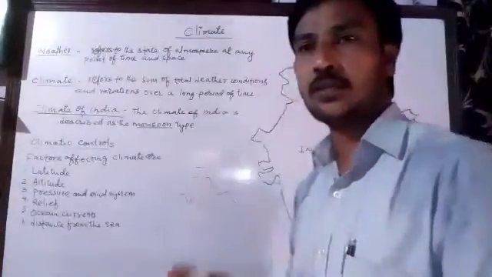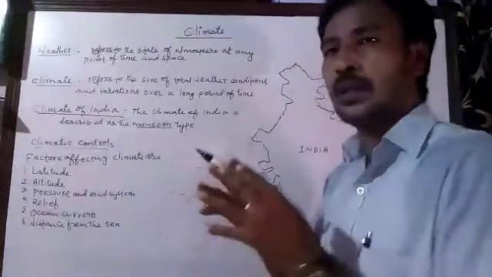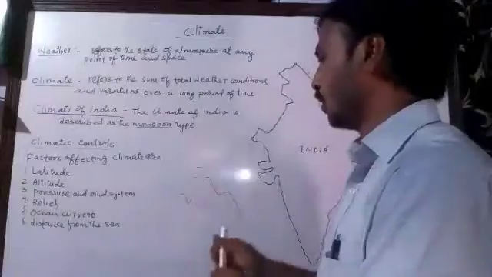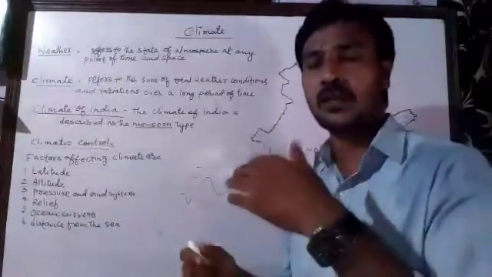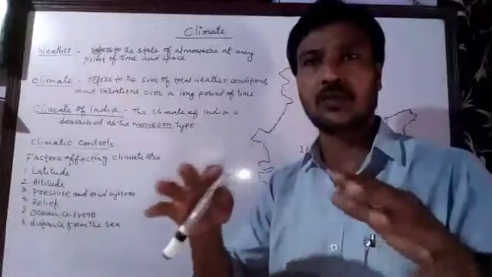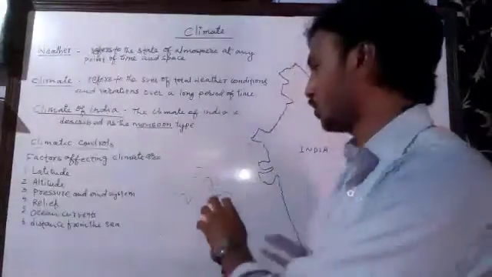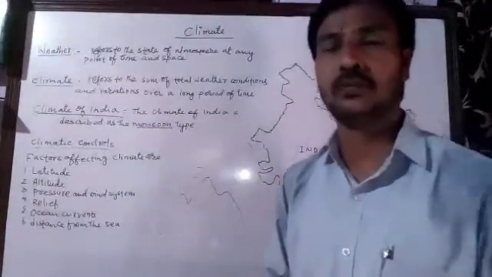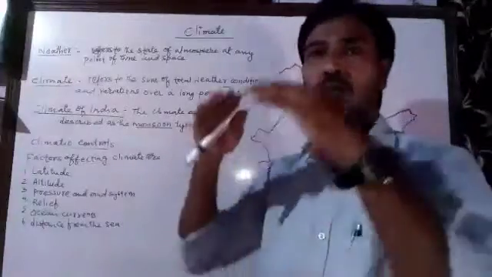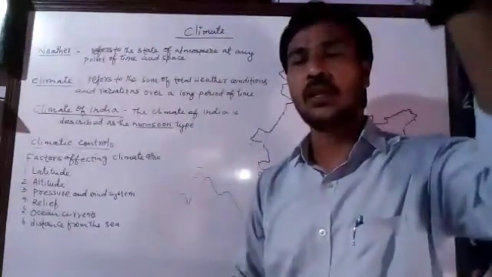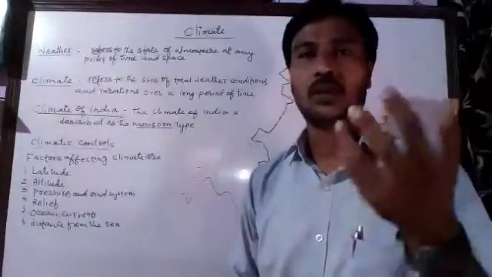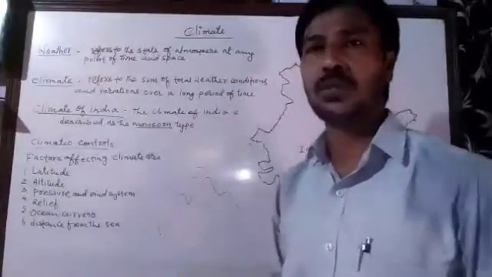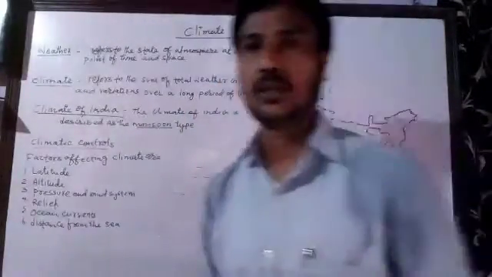We know that with height the density of the atmosphere becomes very thin, and when we travel to high areas we see that the density of the air becomes thin and the temperature also falls. With height, the temperature falls, and therefore we can easily understand that places located at high altitude, in hilly areas, for example Jammu and Kashmir in the Himalayan areas, have a cold temperature and cold climate, whereas the plains have high temperature.